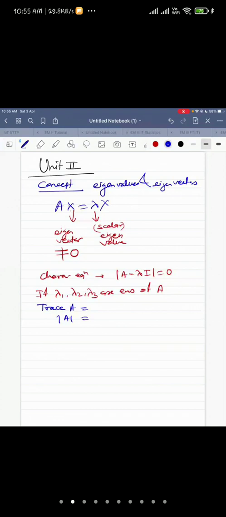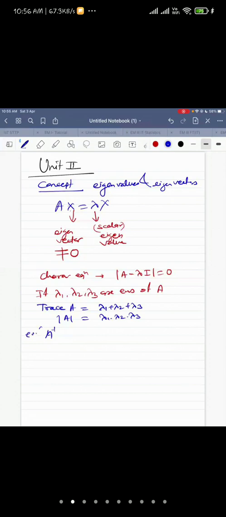S1 is the notation, but what is the trace of A? Sum of diagonal elements, that is okay. But in terms of eigenvalues, what is the trace of A? It is equal to lambda 1 plus lambda 2 plus lambda 3. It is the sum of the eigenvalues, right? That is the trace of A. And what is the determinant of A? It is lambda 1 into lambda 2 into lambda 3. It is the product of eigenvalues. So this is about the eigenvalues.